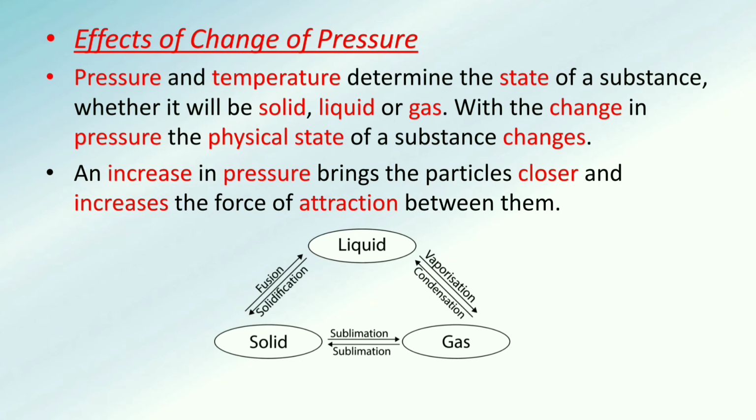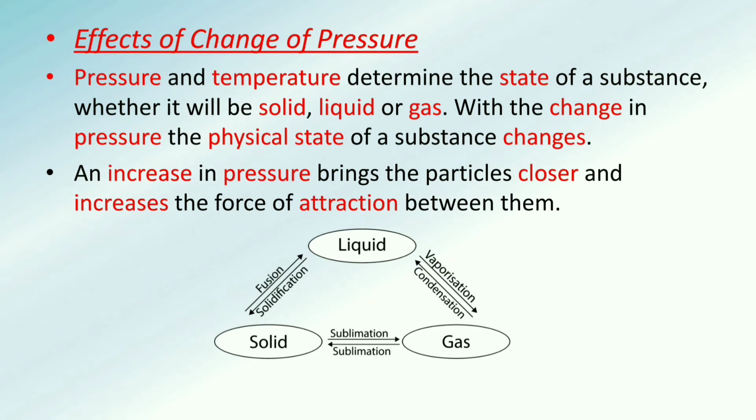With the change in pressure, the physical state of a substance also changes. Take an example: there was a gaseous state, so atmospheric pressure or overall pressure will be less. So it is possible that molecules are away from each other because they have less force. Now when the force is increased, the molecules have to come closer to each other. So they will be generating the intermolecular force of attraction. So the intermolecular force of attraction will be increased if you increase the pressure.